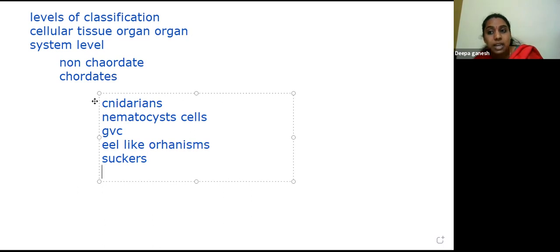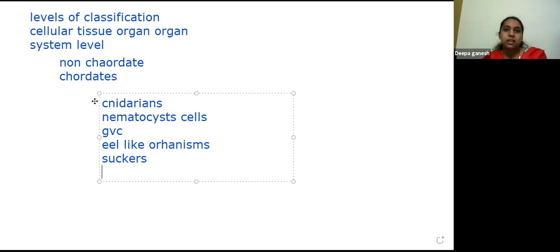But when it comes to the Gnathostomata, we have Chondrichthyes and Osteichthyes. Chondrichthyes are made up completely of cartilage. Osteichthyes are made up completely of bones. Chondrichthyes have 5 to 6 pairs of gill slits not covered by operculum, whereas here 4 pairs of gill slits are covered by operculum.